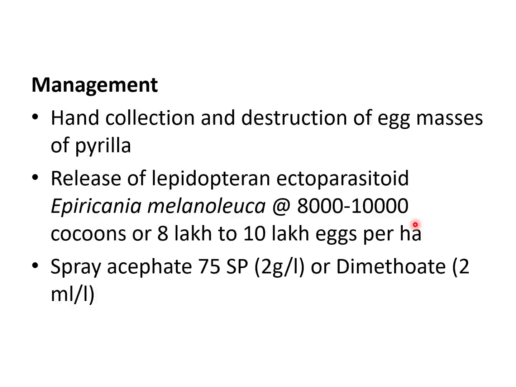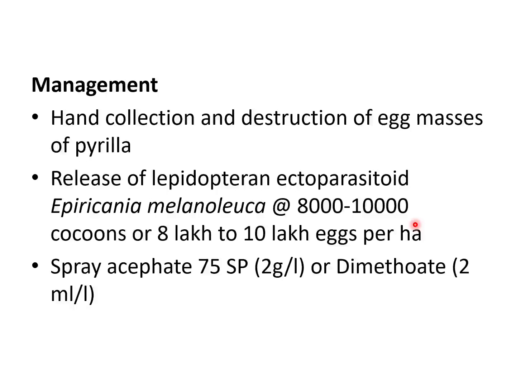Earlier for woolly aphid we discussed it is a Lepidopteran predator. Here we have a Lepidopteran ectoparasitoid. I think you know what is an ectoparasitoid and an endoparasitoid. Ectoparasitoid is a parasitoid which feeds from outside. So we don't find so many Lepidopteran parasitoids. So remember a Lepidopteran ectoparasitoid, Epiricania melanoleuca.